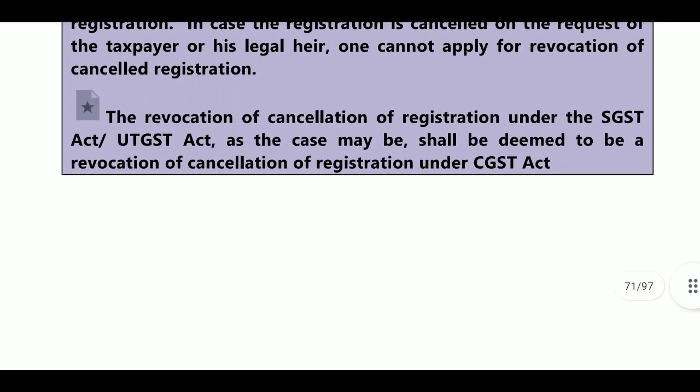Next, the revocation of cancellation of registration under the SGST Act or UTGST Act, as the case may be, shall be deemed to be a revocation of cancellation of registration under the GST Act. That is related to registration.